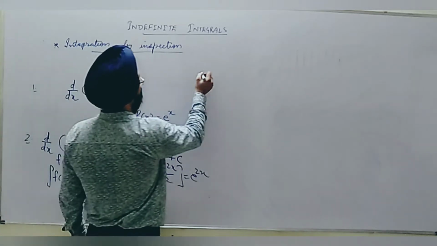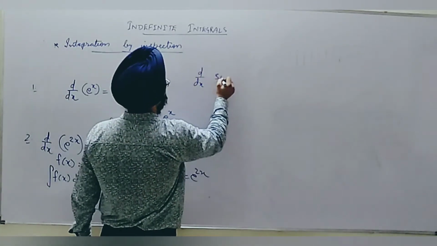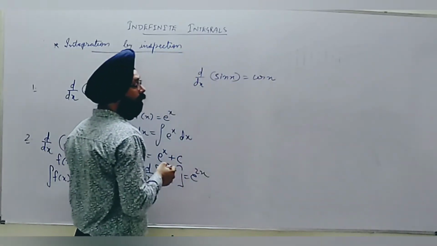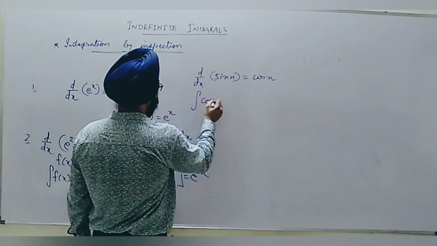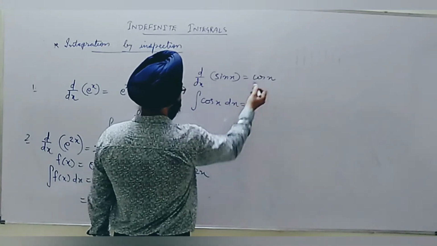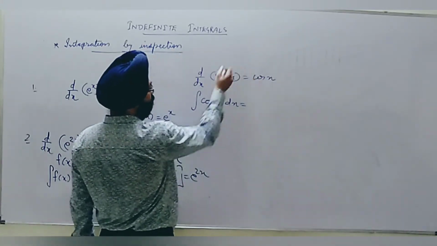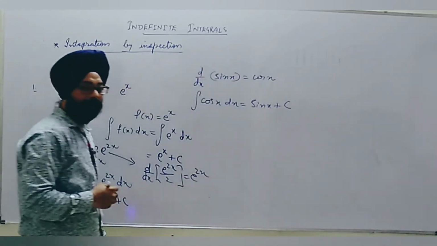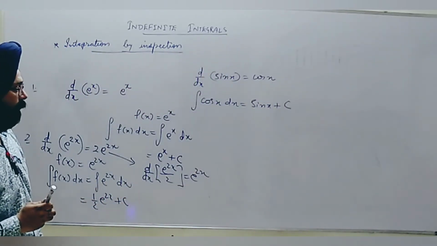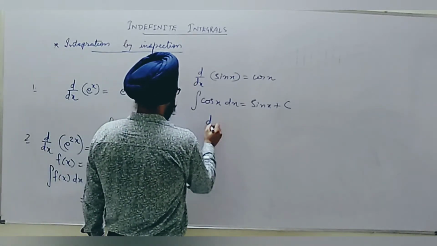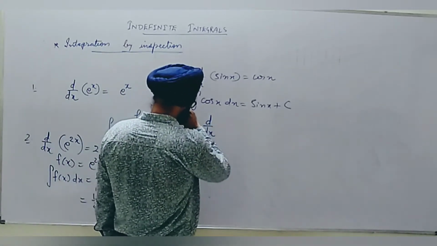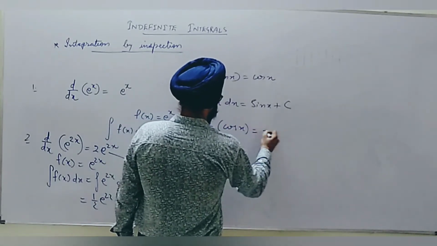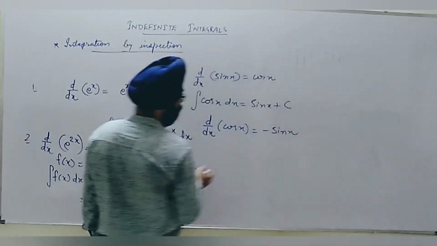Once again, example: d by dx of sin x. See the change. I am writing cos x. So the integration of cos x is, think of it, cos x we obtained from which function? Sin x. So the result is sin x plus c. Don't forget to write the constant c. Moreover, I see d by dx of cos x is minus sin x.